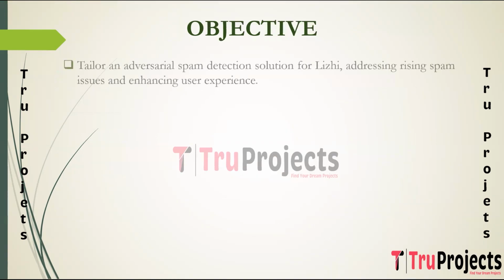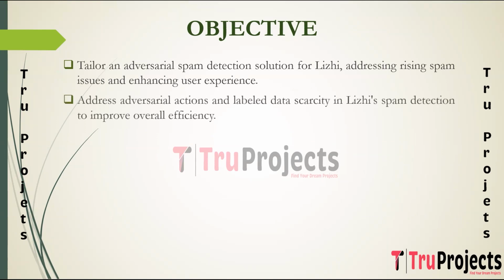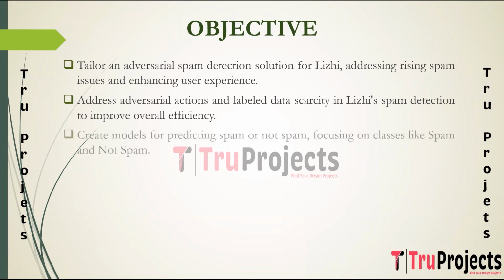Objective of the project. The primary objective of the project is to develop an adversarial spam detection solution specifically tailored for Lizzy, a renowned audio app in China, to address the escalating issue of spam messages affecting user experiences. The aim is to tackle the dual challenges of adversarial actions by spammers and the shortage of labeled data within Lizzy's spam detection system, aiming to enhance overall efficiency and accuracy. The goal is to develop multiple models with an objective of predicting whether a given text is spam or not spam. The classes to be predicted include spam and not spam.